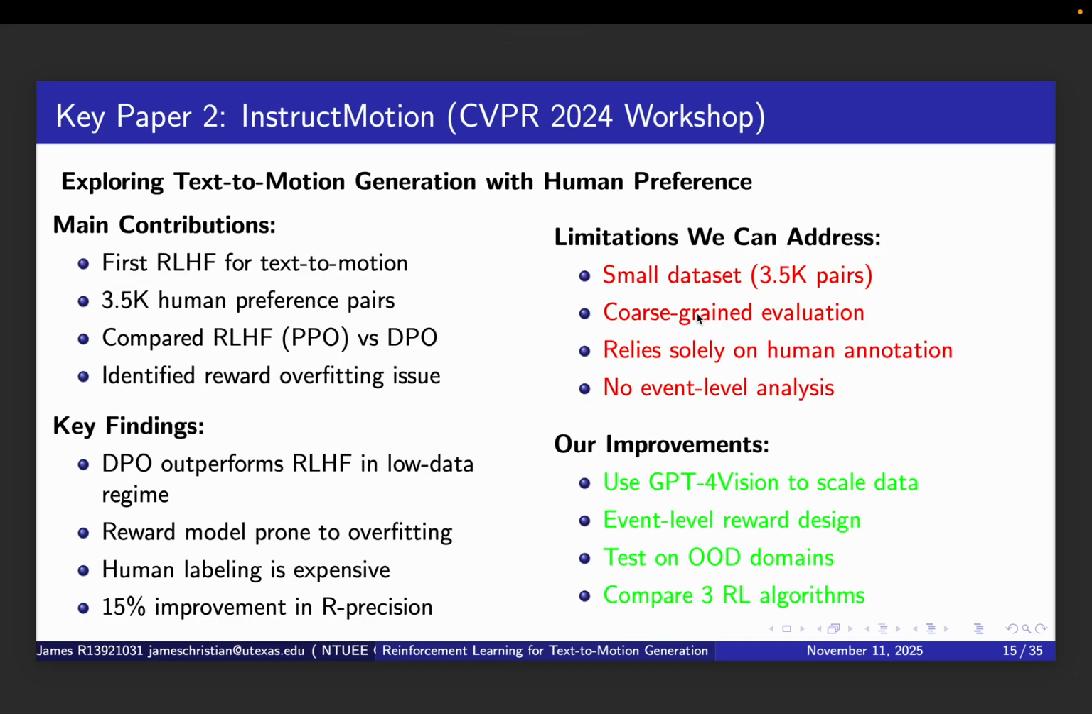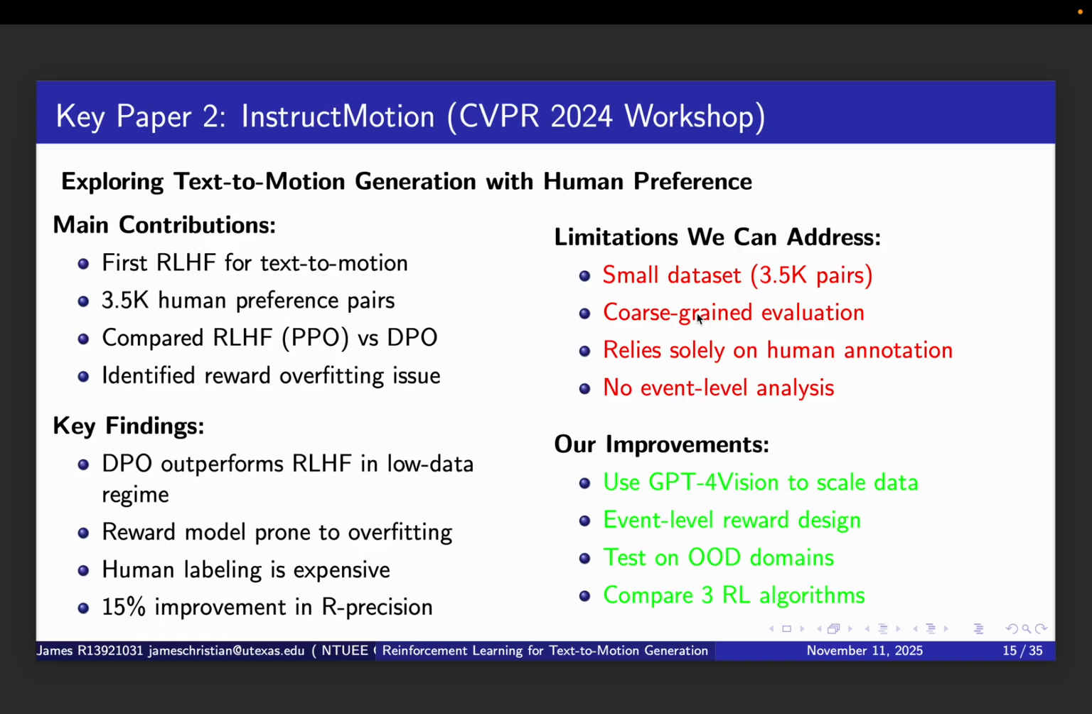The second key paper is InstructMotion from the CVPR 2024 workshop. InstructMotion was pioneering as the first work to apply RLHF to text-to-motion. They collected 3,500 human preference pairs and compared traditional RLHF using PPO against DPO. They identified a critical issue, reward overfitting, where the model exploits weaknesses in the reward model. The key finding was that DPO actually outperforms traditional RLHF in a low data regime, showing a 15% improvement in R precision.